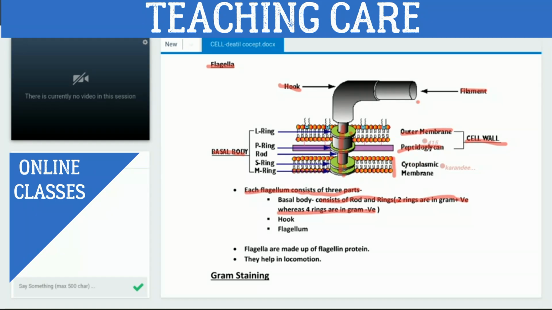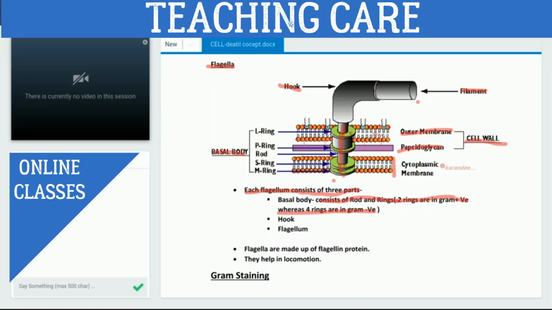One is peptidoglycan layer, and another one is outer layer that is made up of lipopolysaccharide. And now the ring which is present at the membrane, this is the first one from the inner side. Since it is present in the membrane, it is called M ring. M ring means membranous ring.